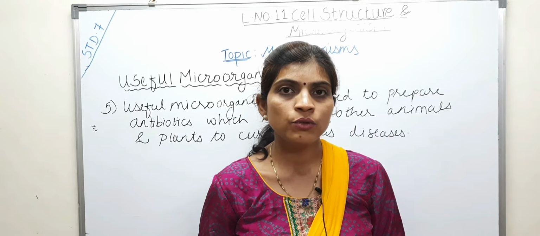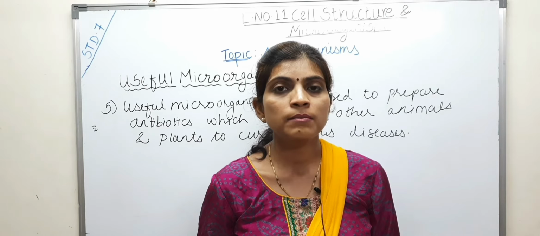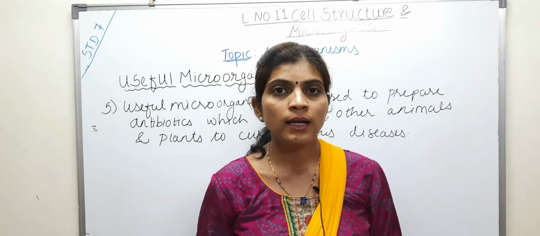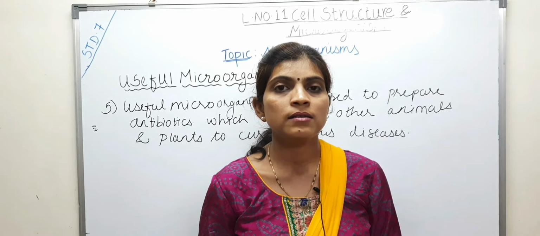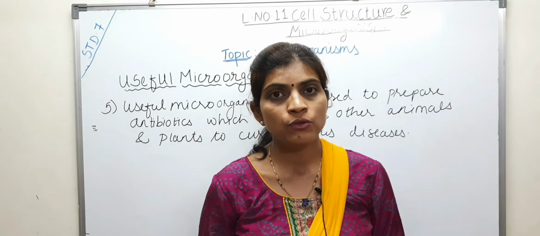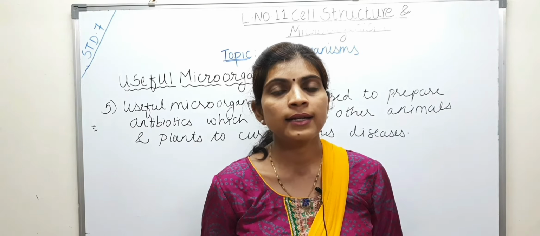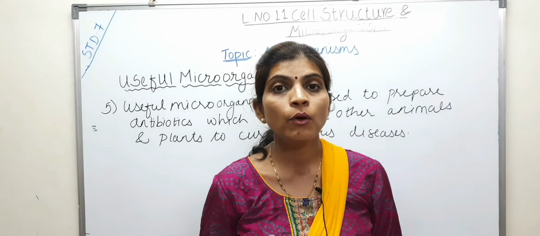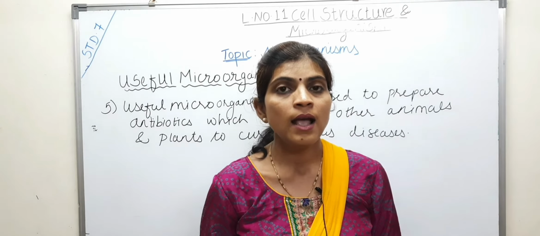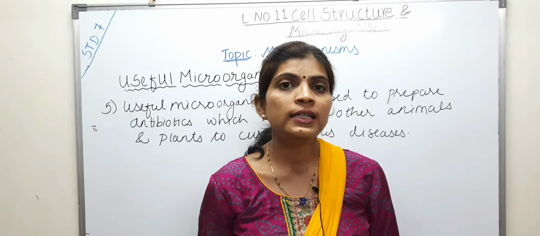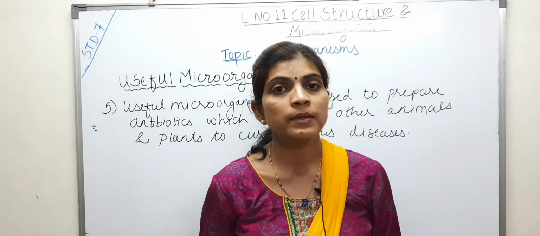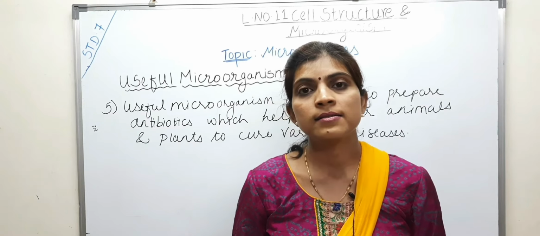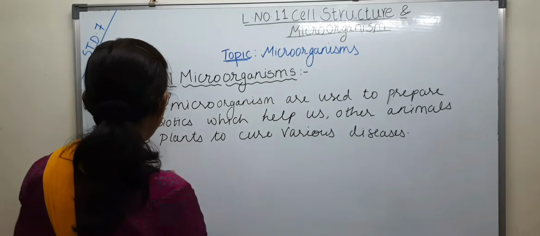Now what is this vaccine going to do? Through this vaccine, weakened microorganisms of coronavirus are going to enter into our body, and we are going to get resistance against those microorganisms or pathogens. And whenever we are actually attacked by coronavirus, we will be protected against that disease, or our body will get immunity against that disease, and the chances of us getting infected by the coronavirus will be highly reduced. Is that clear to you? So microorganisms are also useful to produce vaccines.